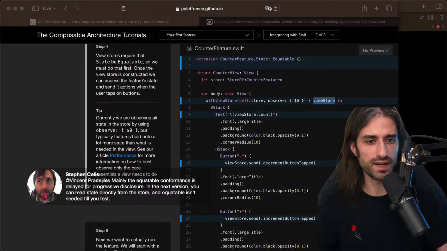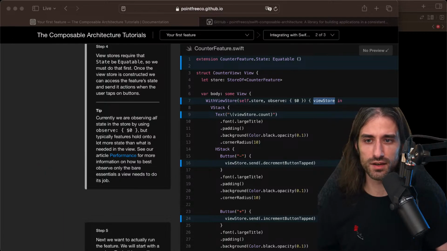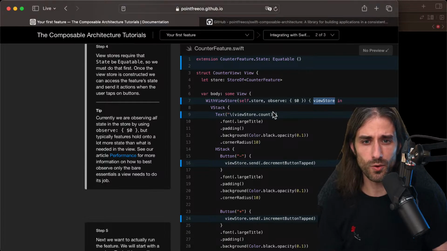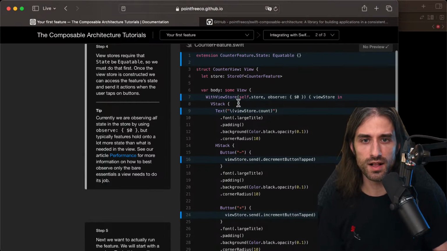So I guess it makes sense to delay a conformance until it's needed. And it's true that yes, you need Equatable in order to know if something has changed. So it makes sense in that case. And of course, for testing, if you want to test that what you get is the same as the one you expect, you also need equality. Okay, let me write the change I need to make.